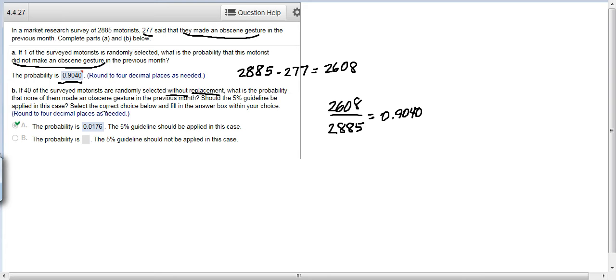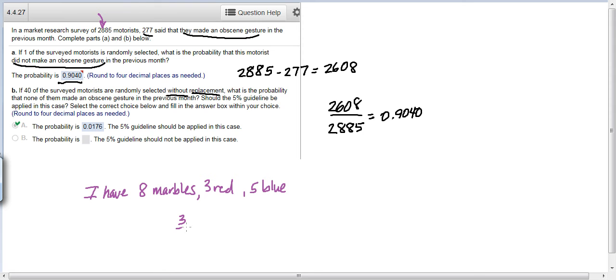Alright, the 5% guideline, hopefully you read that maybe in the book somewhere or saw it somewhere. If you have more than, I'm trying to remember the exact cutoff. There's a certain number, I think it's 100 things that you're pulling from. You use the 5% guideline, which basically says, let's just say the question said I have 8 marbles, 3 red, and 5 blue. What's the chance of pulling 2 red marbles?